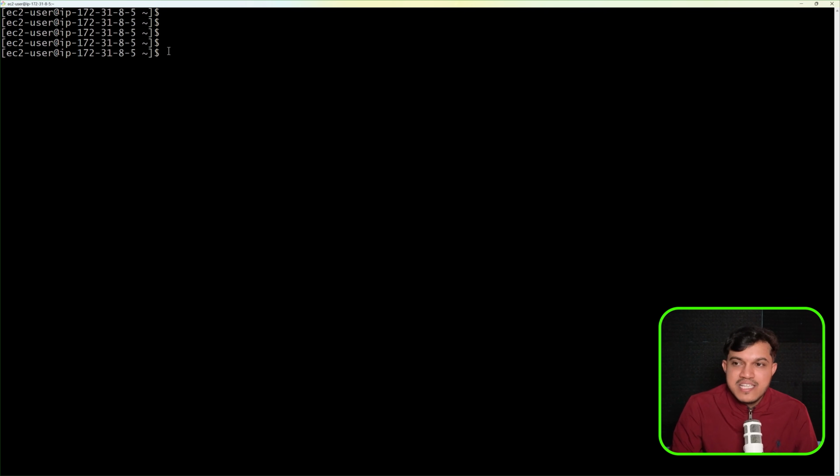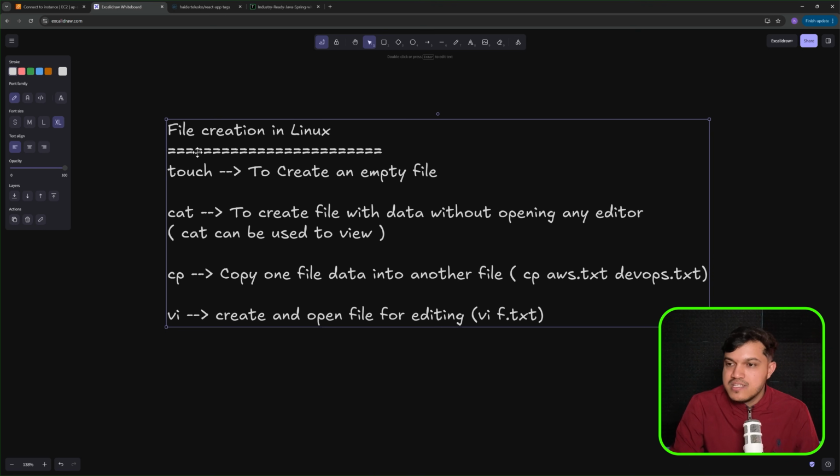Now let's summarize this, because we have used other ways also to create files. Touch is the command we have used to create an empty file. You'll not be able to add content. Cat we have seen, wherein directly on your terminal you have an option to type something, but that is not recommended. Usually cat we use in order to see the content. Now the cp command copies one file's data into another file, which we have seen already.